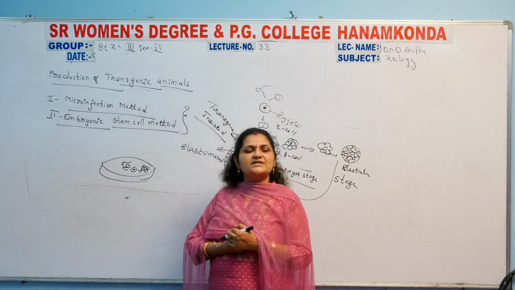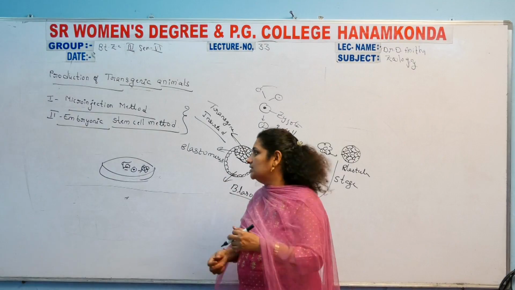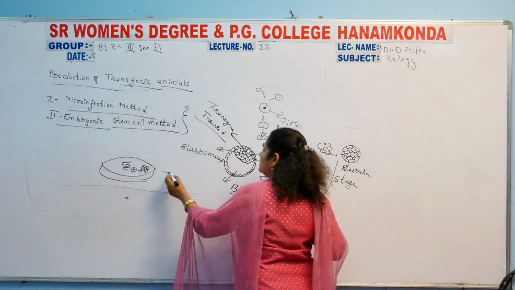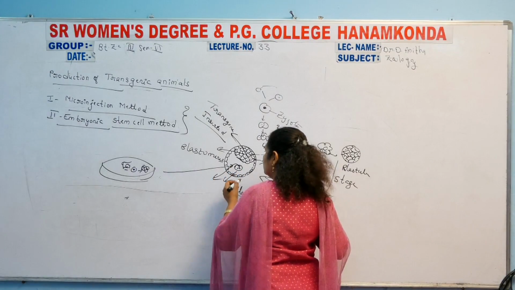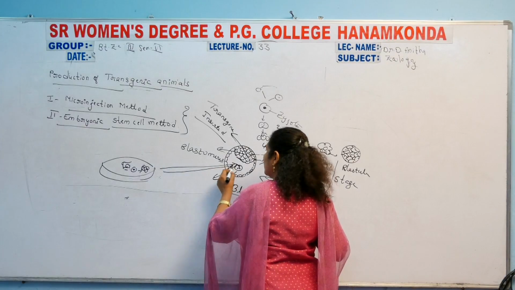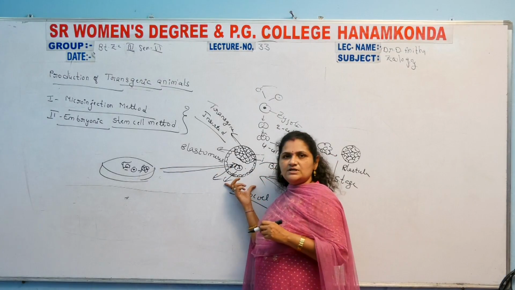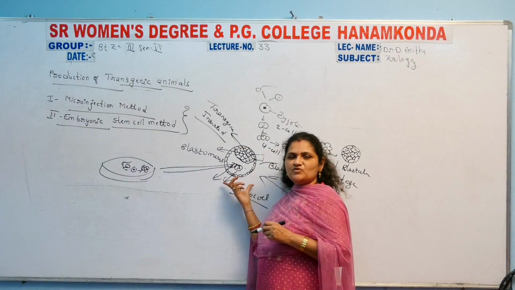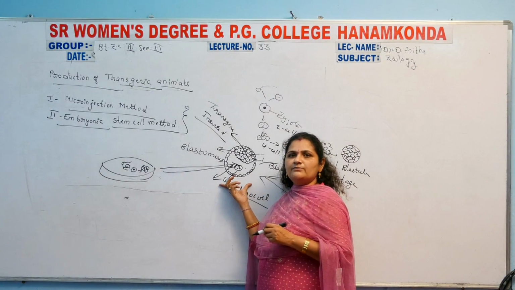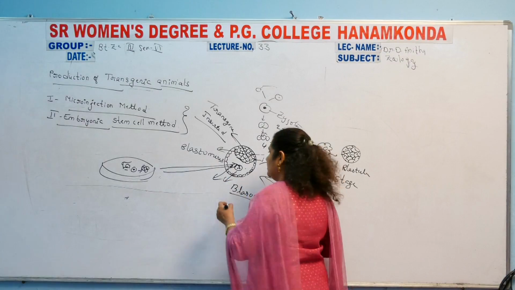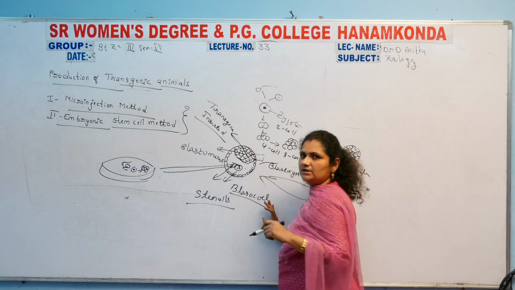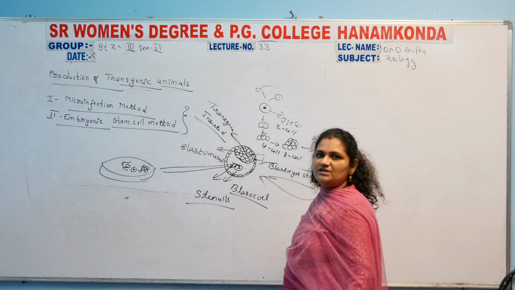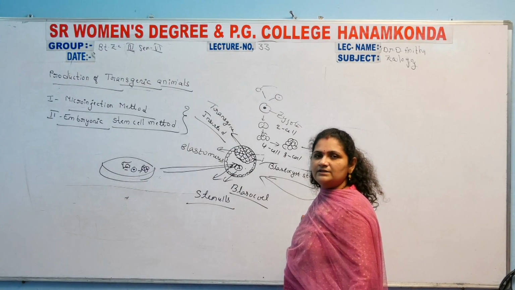The transgene is inserted, indirectly, into the blastocyst stage of the embryo. Now the blastocyst stage embryo may contain a number of stem cells. Why? Because stem cells are germ cells. Germ cells are the precursor cells for the formation of other cells.